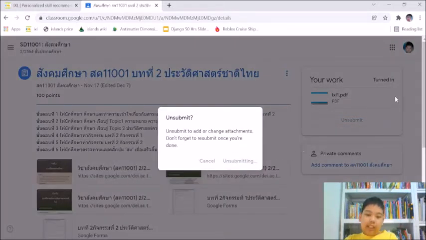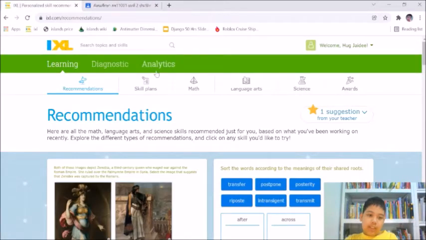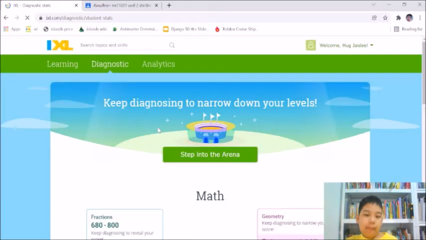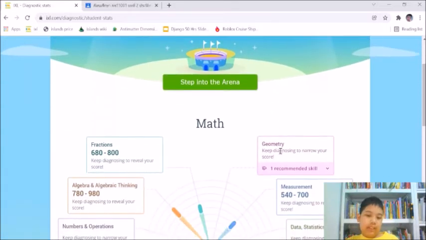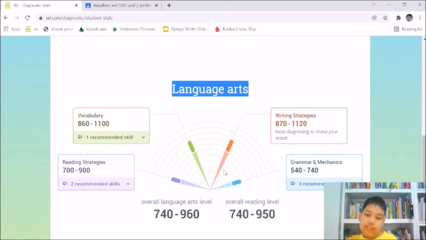But next, we're going to learn about diagnostics. It's the one in the middle of learning and analytics. So we go to diagnostics. You see this keep diagnosing thing. It'll show you your scores in math and English.